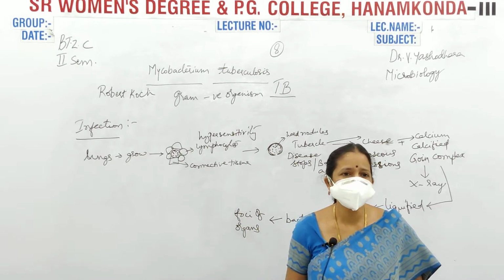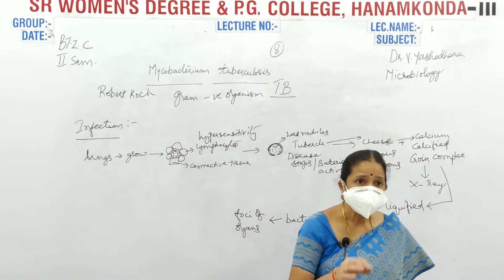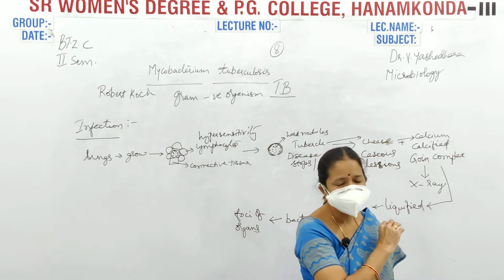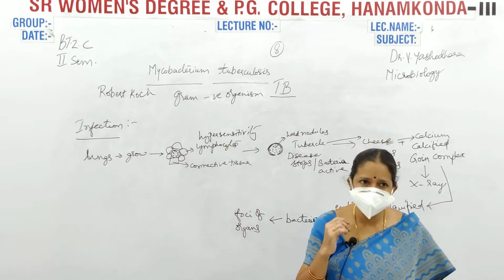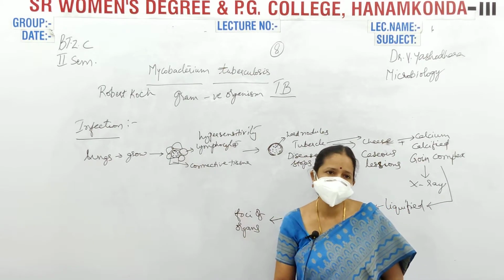That means the sputum consists of blood. So these are the symptoms of tuberculosis, TB. Now coming to the diagnosis. What are the methods of diagnosis?